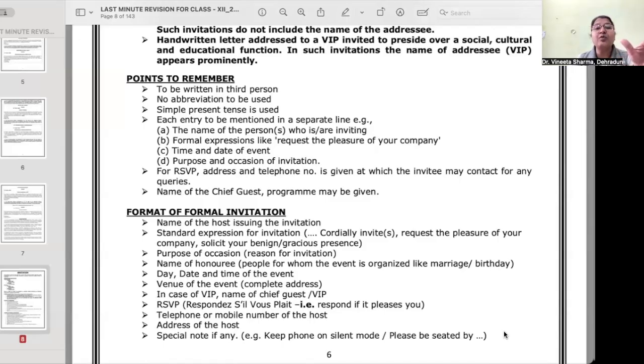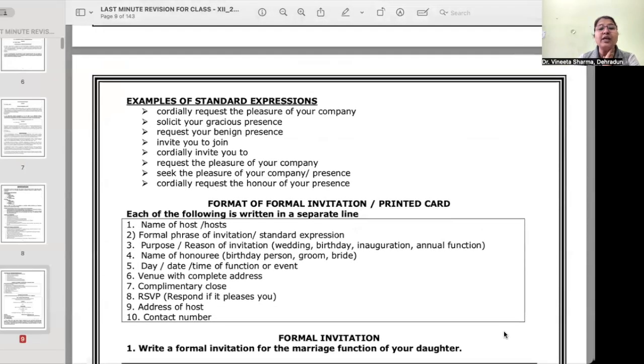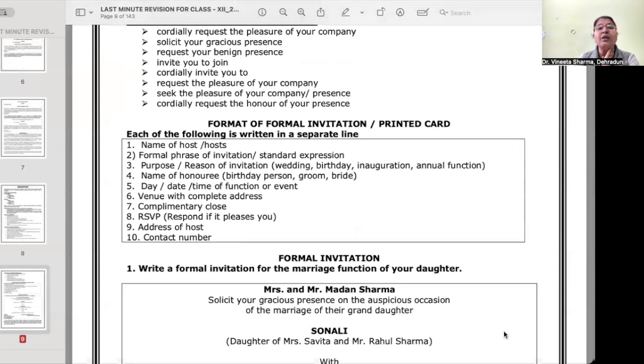For example, the name of the person who is inviting, then a formal expression like "request the pleasure of your company", time and date of event, purpose and occasion of invitation. For RSVP, the address and telephone number is given at which the invitee may contact for any queries. Then the name of the chief guest and program may be given. So, the format of formal invitation is shown here.